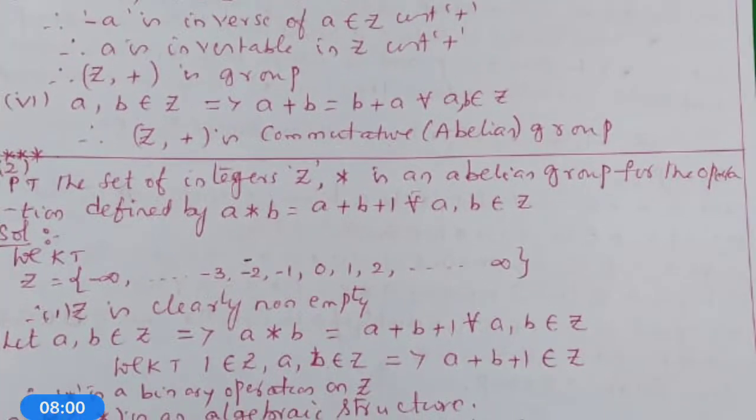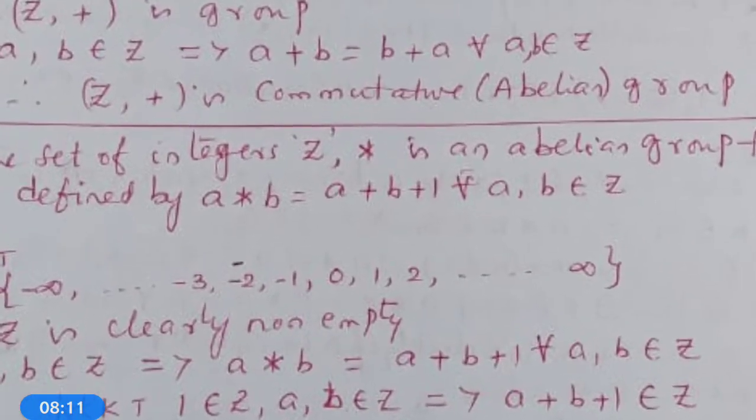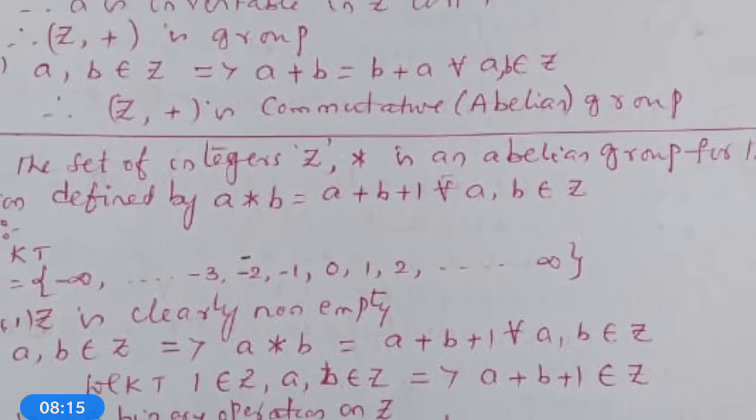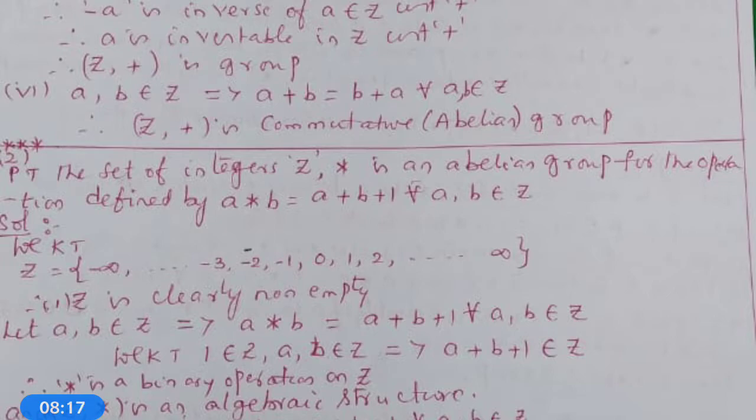In this case the set is chosen as Z, and the operation is not plus, not dot, but a star b, the star applied between two numbers in Z, obtained as the sum of the two numbers plus 1. So that is a star b = a + b + 1.